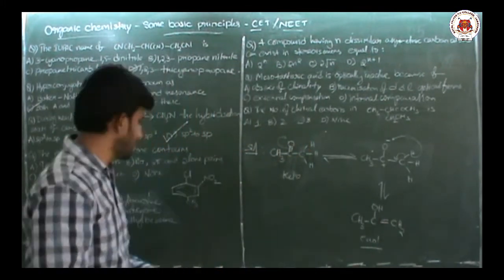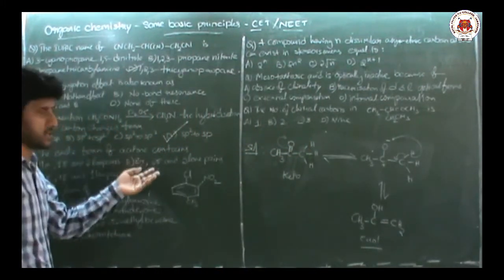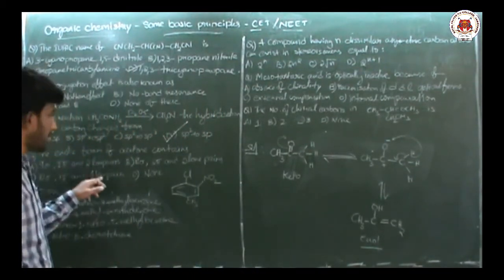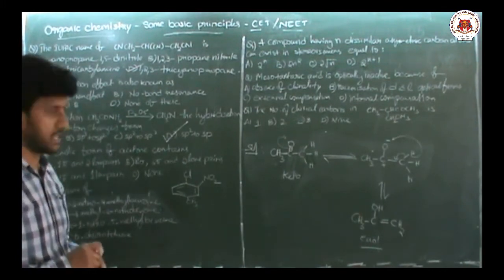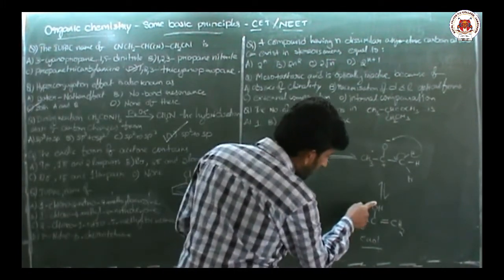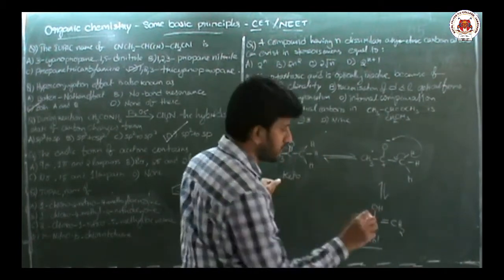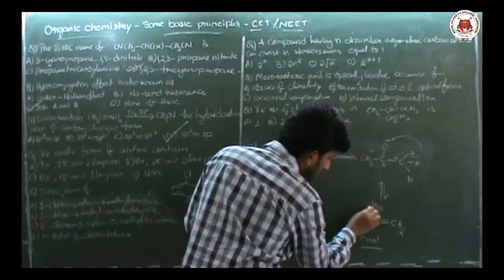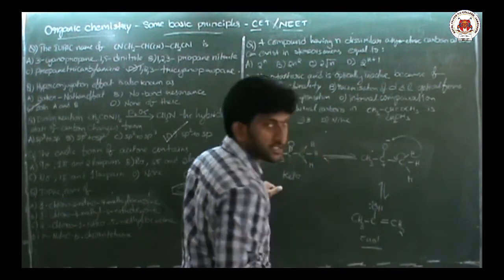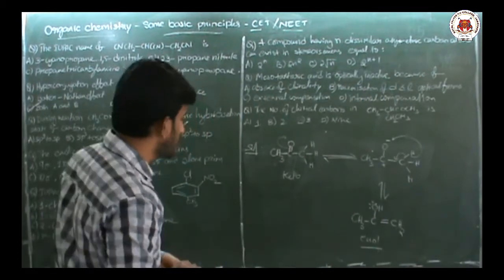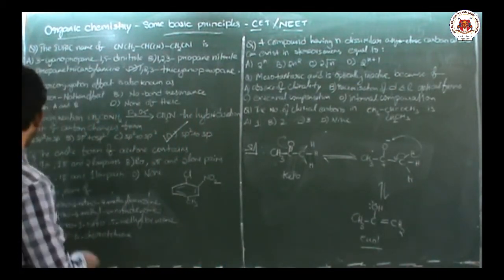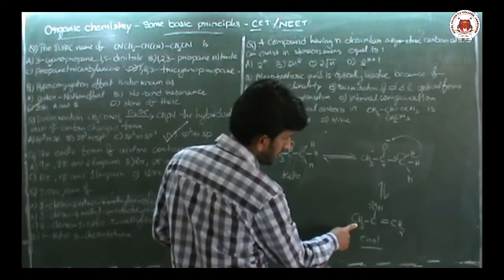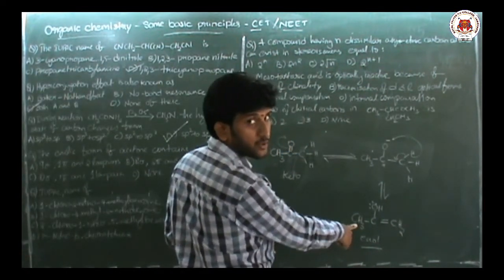Now the question is, enolic form of acetone contains how many sigma bonds, how many pi bonds, and how many lone pairs they are asking. Now you see, oxygen with 2 bonds means remaining 2 will be lone pairs. Here one lone pair on oxygen and here one lone pair. So there are 2 lone pairs on oxygen. Okay. So 2 lone pairs are given in option A and B. Now let us check for the next one.